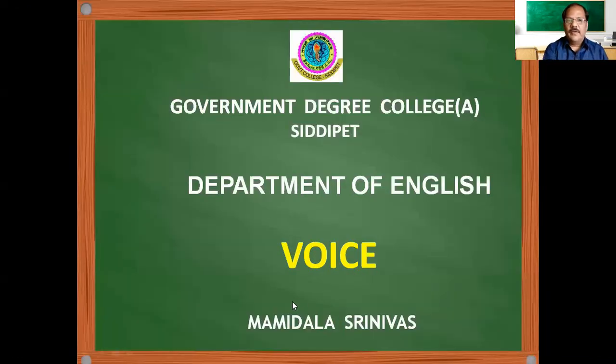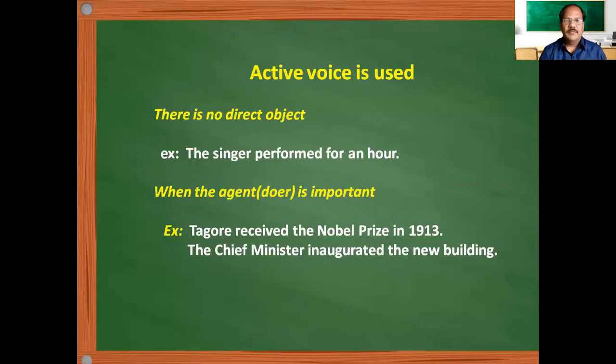So today we are going for voice, that is active voice or passive voice. How do we know? Naturally, voice is the sound that we are making. Sometimes our sound will be active, sometimes our sound will be passive. Especially when you are a sufferer, we use a passive tone, isn't it? When you have achieved something, we use an active tone. So we are all aware of when active voice is used.